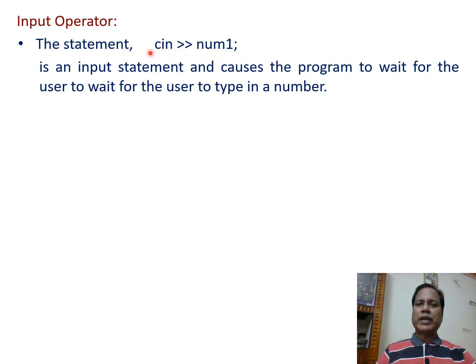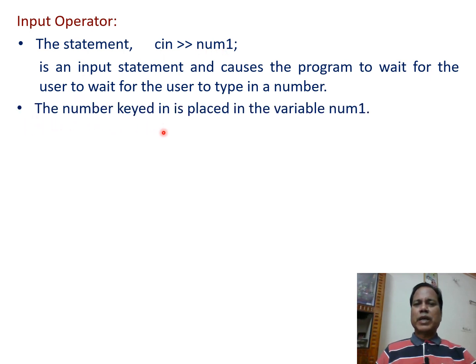So when we write a statement like this one, this statement waits, that is, the cursor blinks on the output screen till a response is given by the user, and once the response is received, then execution moves forward.